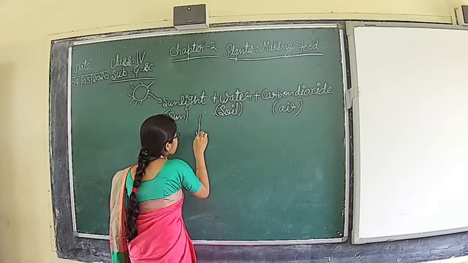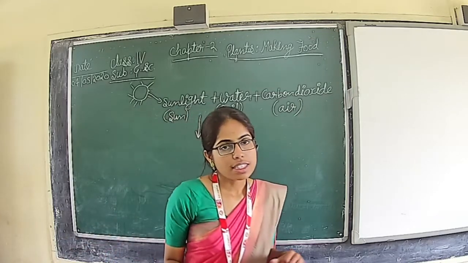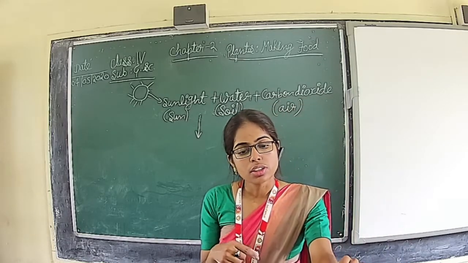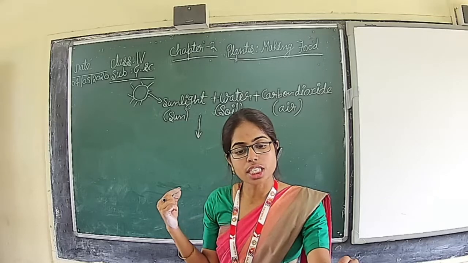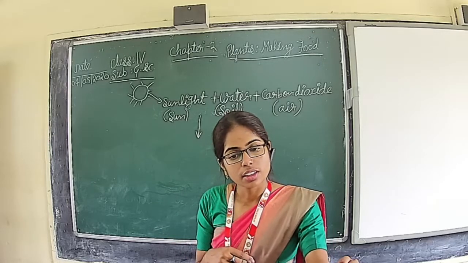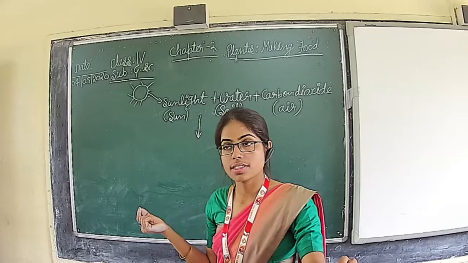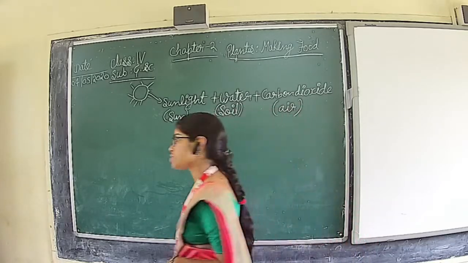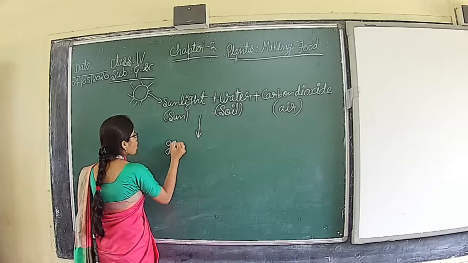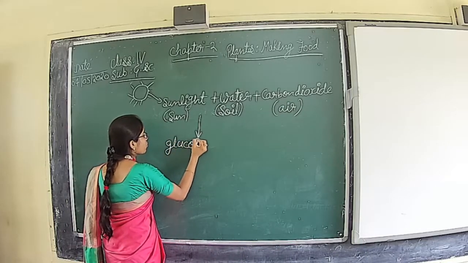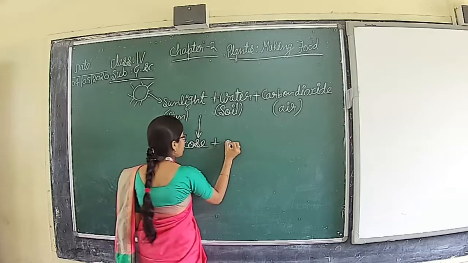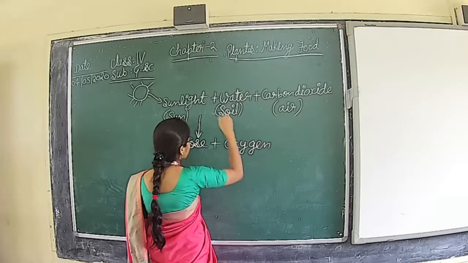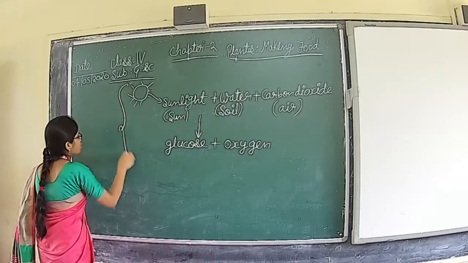Plants use sunlight to turn water and carbon dioxide into glucose and oxygen. In presence of sunlight, water and carbon dioxide are converted into glucose and oxygen. What is the result of this mixing? Glucose and oxygen are produced, and this is the whole process for making food.